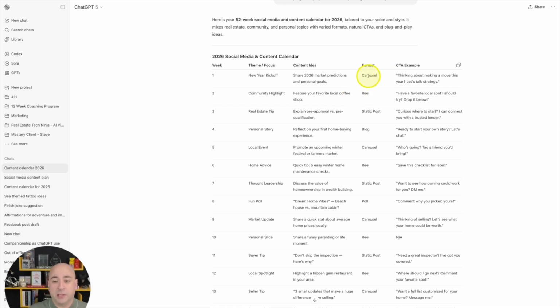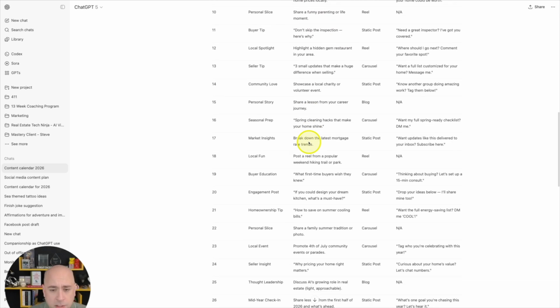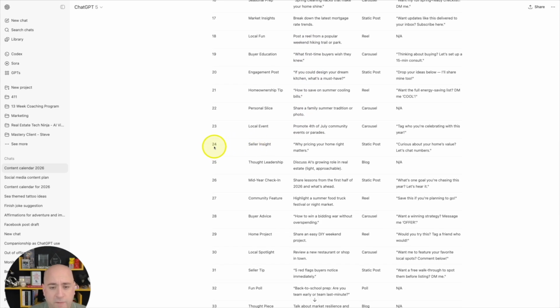I'm going to do this in carousel format, and here's my hook, my call to action: Thinking about making a move this year, let's talk strategy. Love that. Let's go look at another one here. Let's go look at like week 24, some seller insights. Why pricing your home right matters. It's going to be a static post, and it's going to give me the call to action of: Curious about your home's value? Let's chat about numbers.